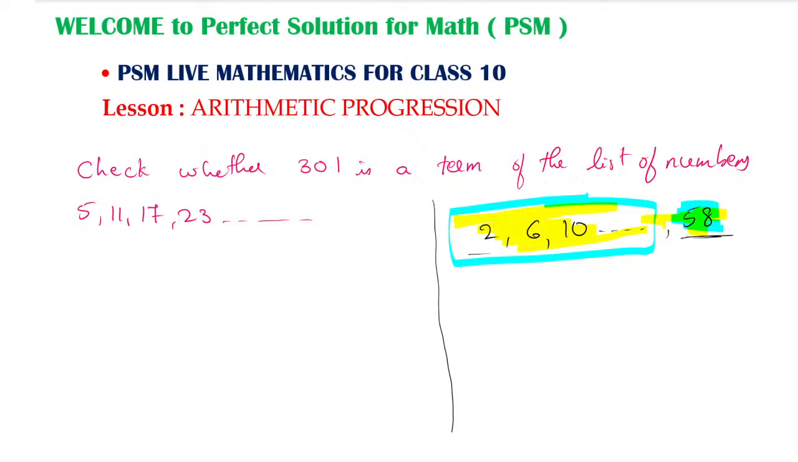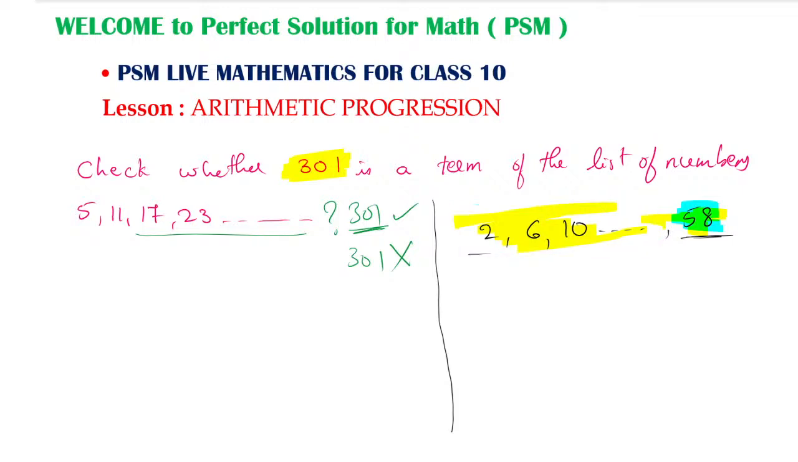But in this question, 301 may be a term or may not be a term of this sequence. So we don't know exactly. To find it, we have to follow the same rule that we have done here. So what are you going to think? What do we have to do for this example? I'm not talking about the first one, I'm taking the second one. If the numbers are 2, 6, 10 and so on to 58, what do we have to consider here?